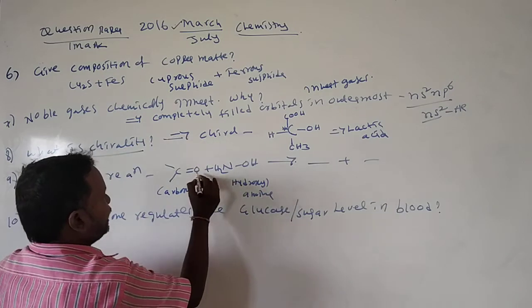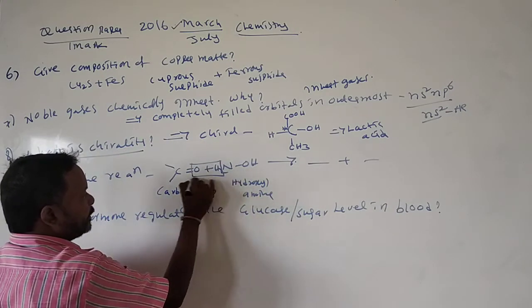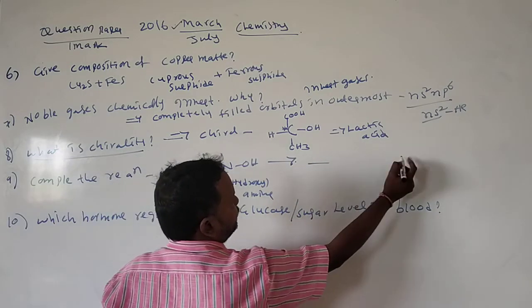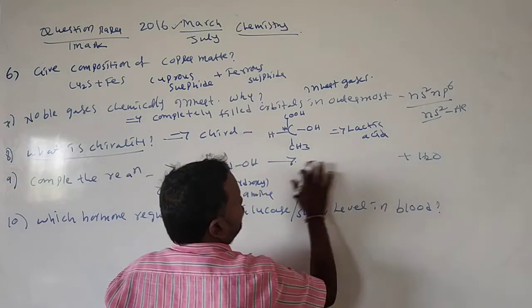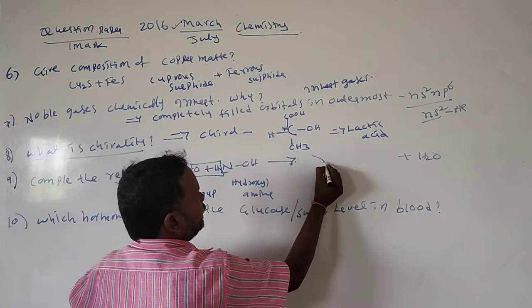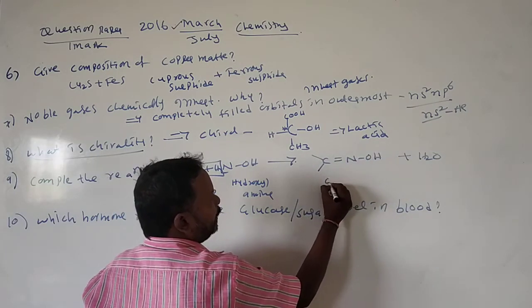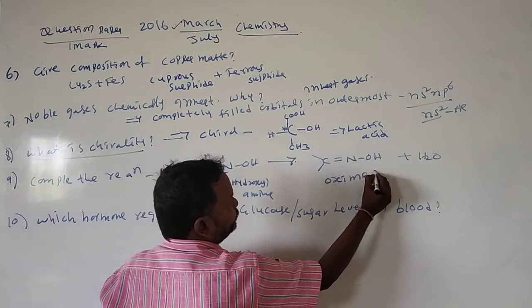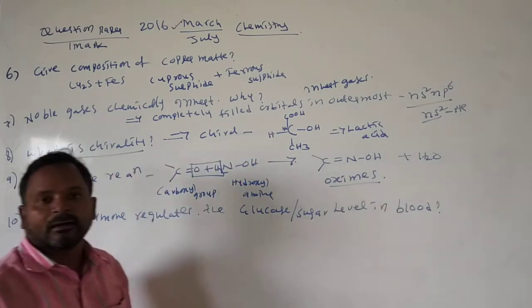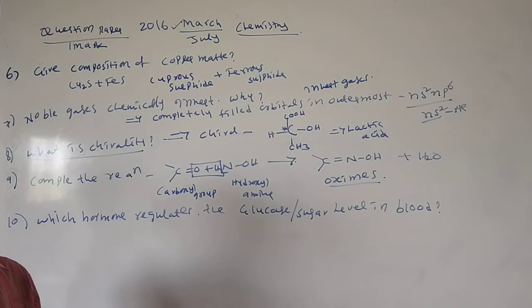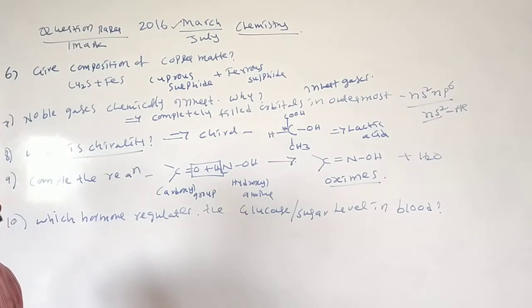See, this is the condensation reaction. What happened? We get a water molecule, H2O. That means one of the products is H2O. Here C=NOH is formed. These we call oximes, with geometrical isomerism, anti and syn.